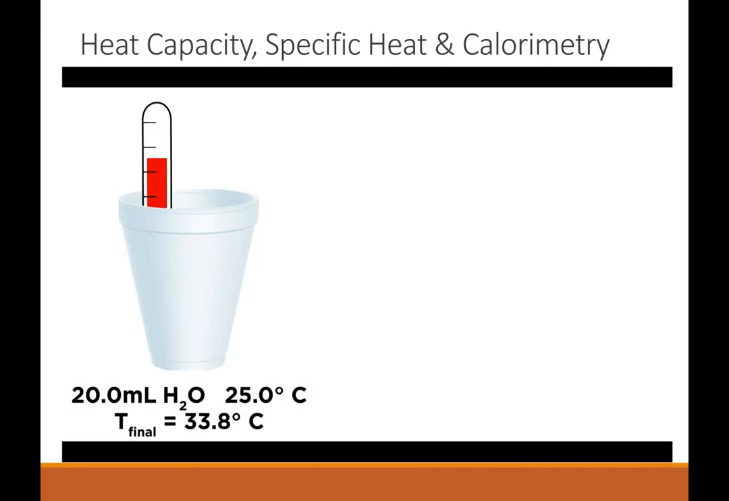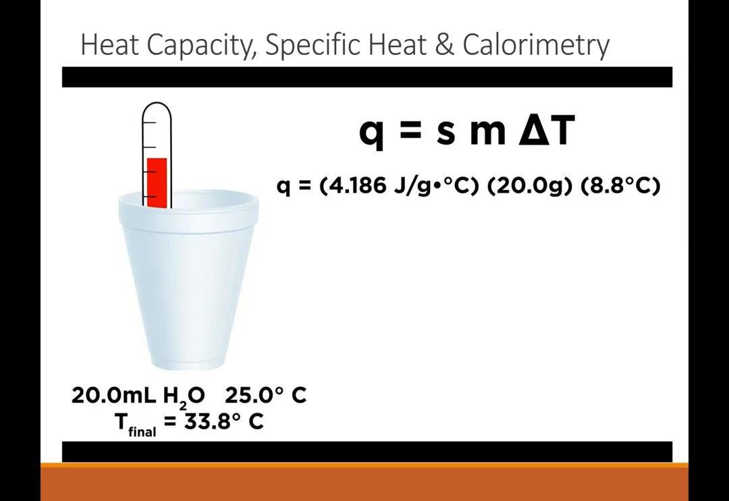From there, we just do some math. We use the specific heat equation and plug in the data for the water. The temperature change is what you recorded. The mass of water in grams is equal to the number of milliliters of water, and the specific heat of water is a known value. This allows us to calculate the heat absorbed by the water.